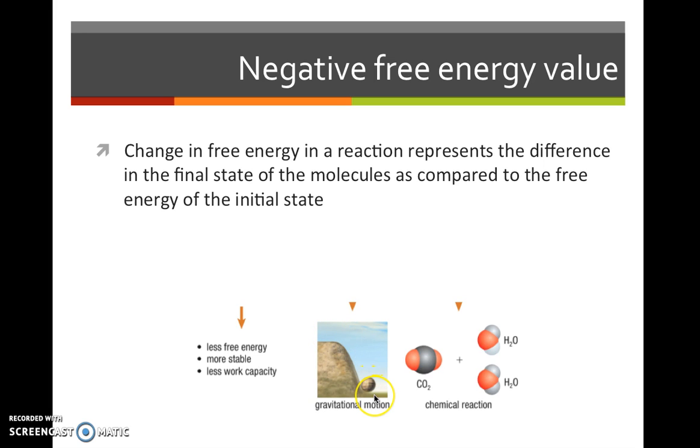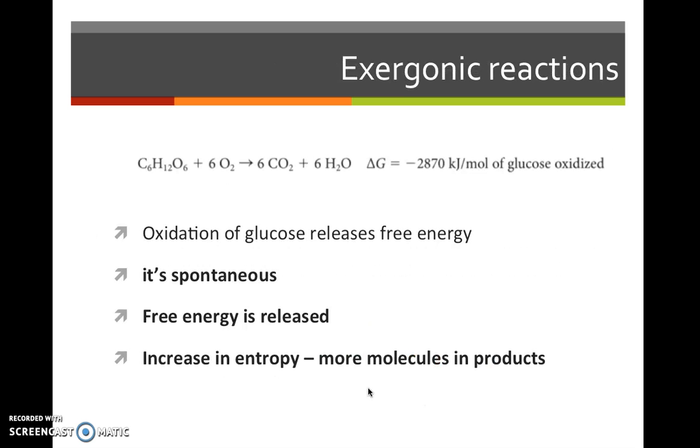final state of the molecules. So the difference is between the state of the molecules here versus here. So now there's less free energy. It's more stable, but there's less capacity to do work. In an exergonic reaction, such as this one, you can see that this is a negative value. That means that that's the energy that will be released.